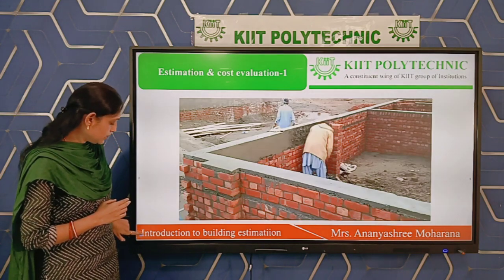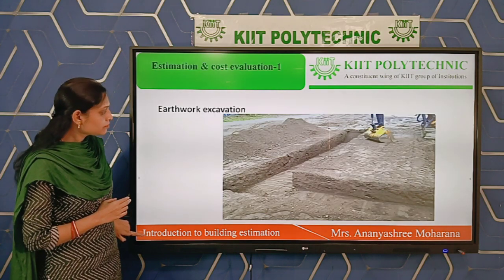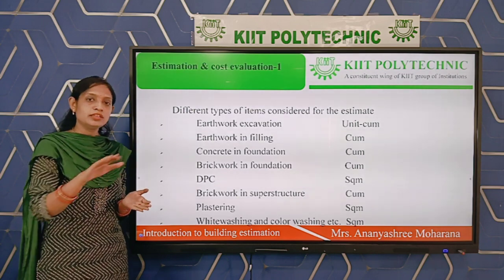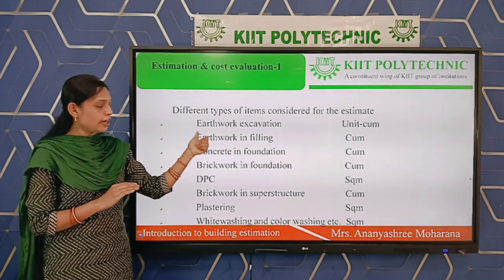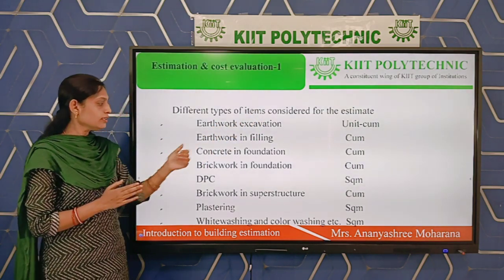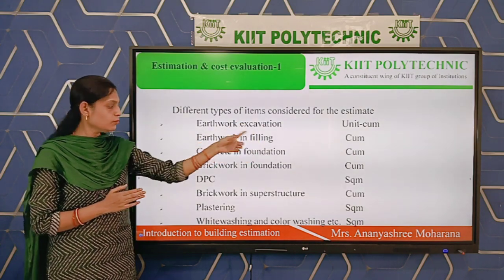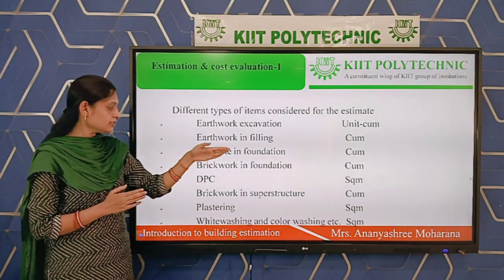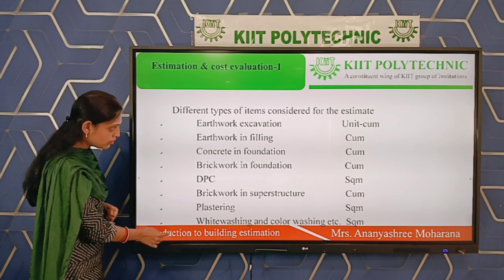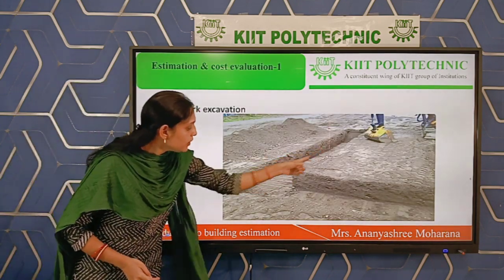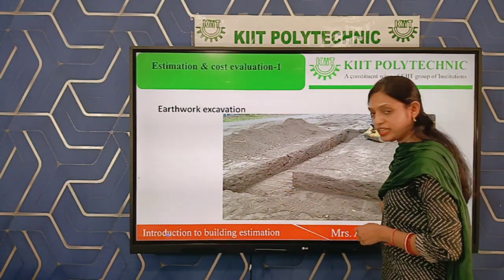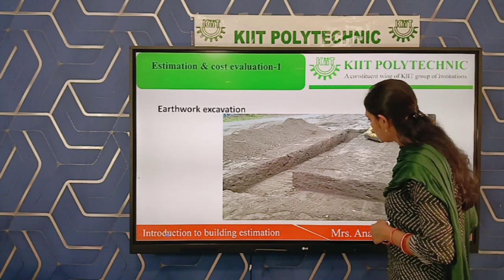Similarly, next is earthwork in filling. That means the amount of soil we need to fill in that particular area. In the earthwork part, some amount of soil you have to excavate, that quantity you have to calculate, then some amount of soil you have to fill, that quantity is called earthwork in filling. Next part is concrete in foundation. Before that I am going to show the excavation part. You can see in this drawing, this is the earthwork excavation part, the excavation process going on.